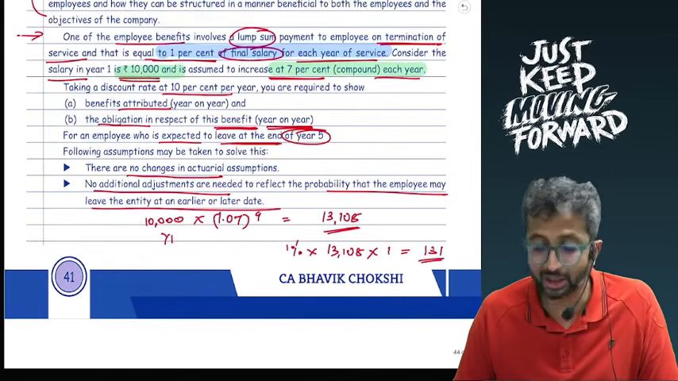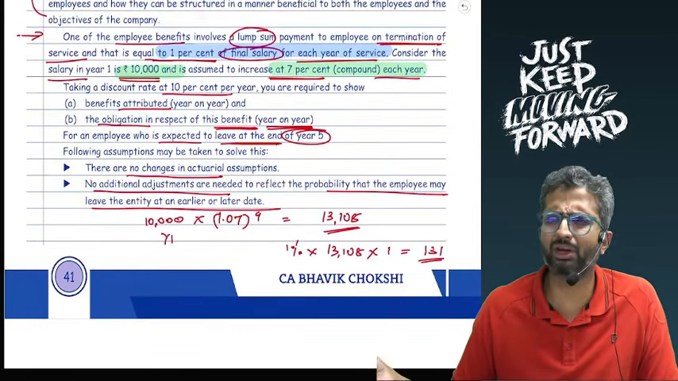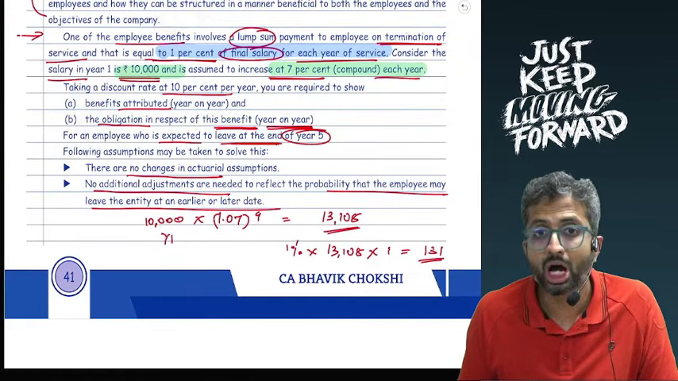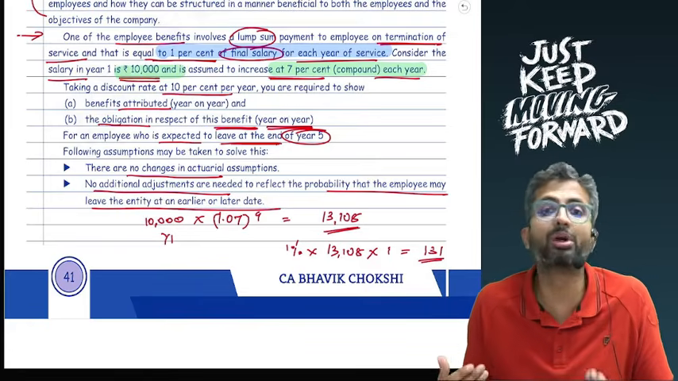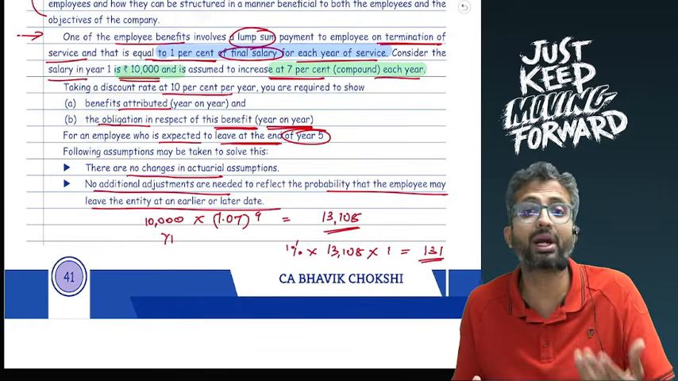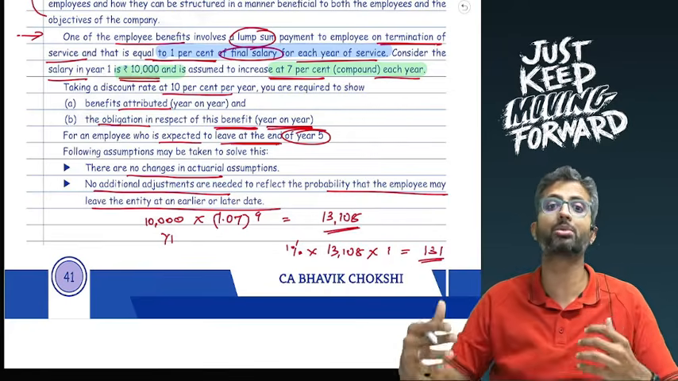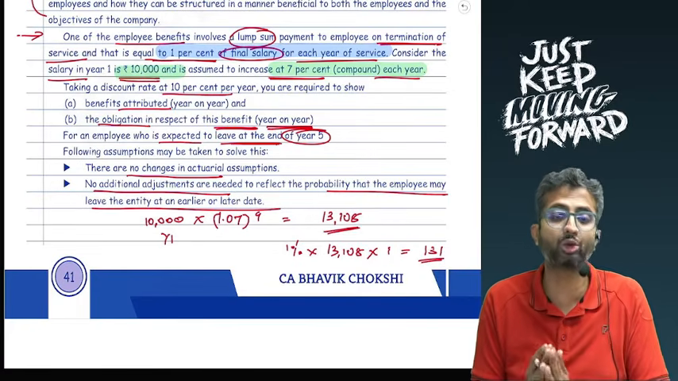Now the thing is, this 131 rupees is attributable, let us say, to each year of service. However, we need to find the liability. Can I say liability will be 131 at the end of first year, then 131 plus another 131 at the end of the second year? No. 131 accrues because of first year of service, but it is not to be paid in the first year. It is to be paid at the end of the 5th year, that is 4 years away from year 1, and hence we will have to do some time value workings.